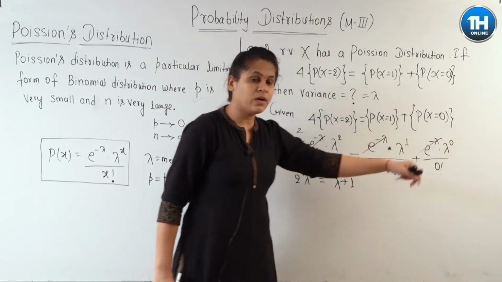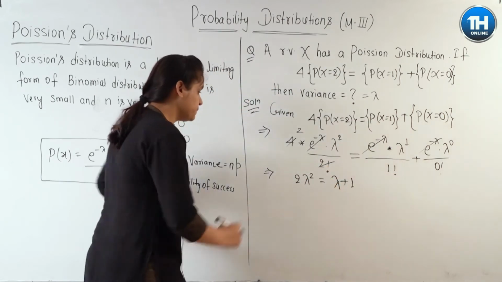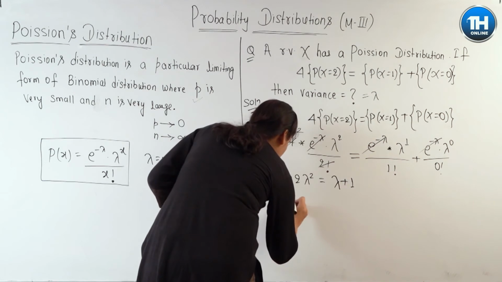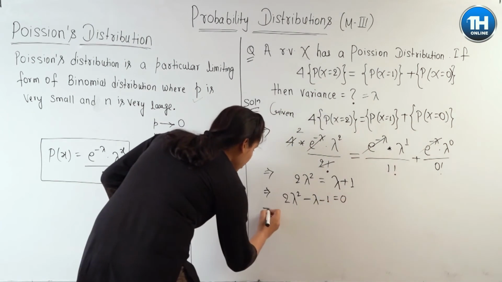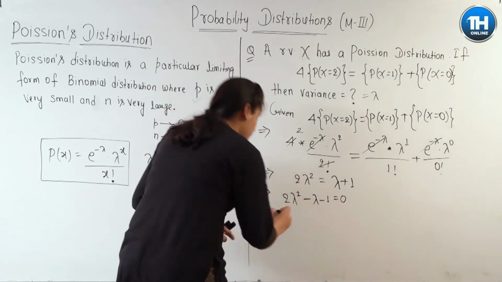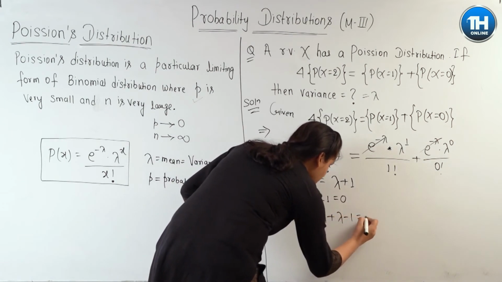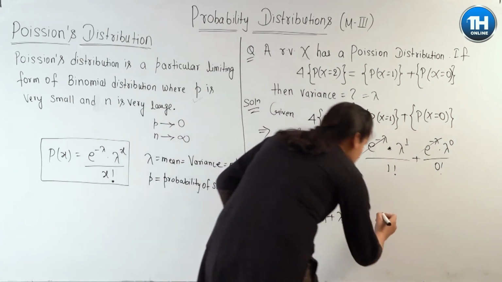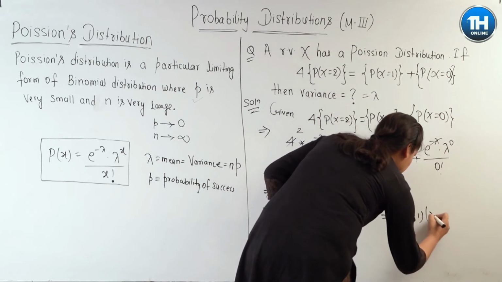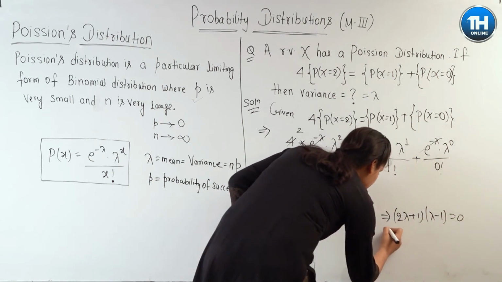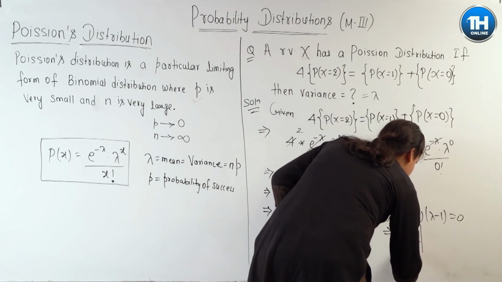Lambda to the power 0 is equal to 1. Factorial 0 is also 1. So lambda divided by factorial 1 is lambda only. So this will be equal to 2 lambda square minus lambda minus 1 is equal to 0. Find the value of lambda. इसको minus 2 lambda plus lambda minus 1 लिख सकते हो. So take 2 as common. 2 lambda plus 1 into lambda minus 1 is equal to 0. Obviously lambda is not equal to minus half.